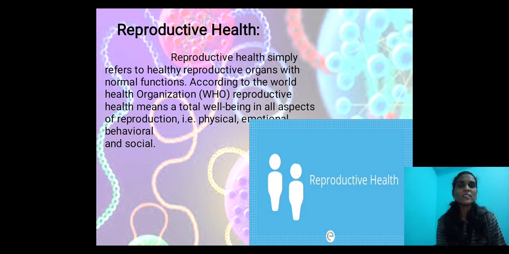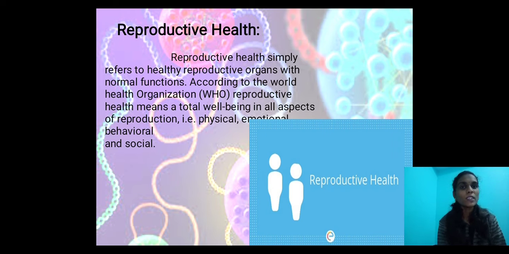In the previous classes we already discussed reproductive health. What do you mean by reproductive health? Reproductive health simply refers to healthy reproductive organs with normal functions. According to the World Health Organization, WHO, reproductive health means total well-being in all aspects of reproduction.